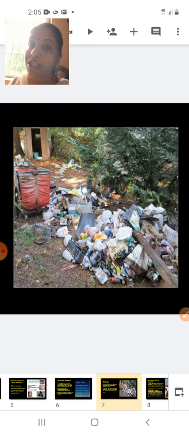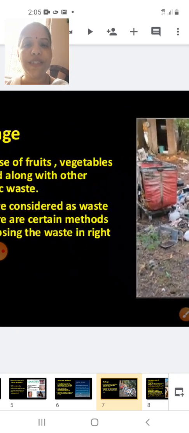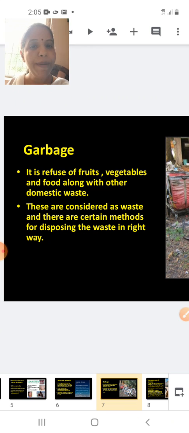If garbage is not disposed of properly, it will again result in pollution and spread of diseases. Garbage is the refuse of fruits, vegetables and food along with other domestic waste. These are basically considered waste which cannot as such be reused, but we have to manage it. There are certain methods to dispose of the waste in the right way. So we will study which is the right way to dispose of this waste.